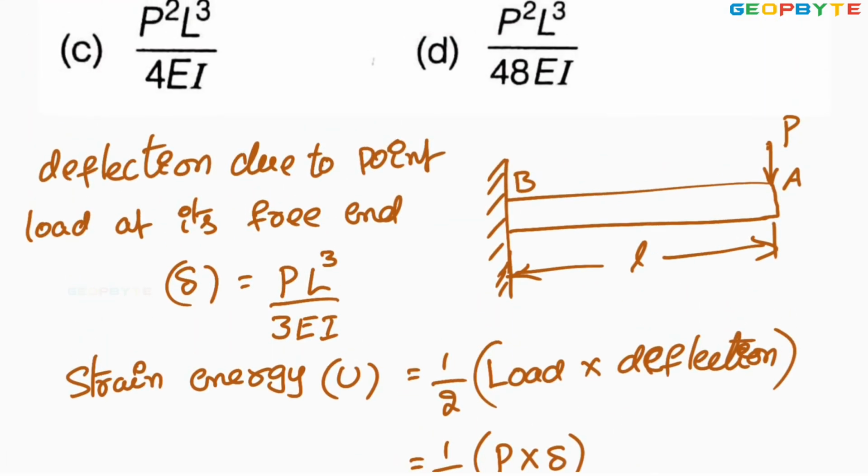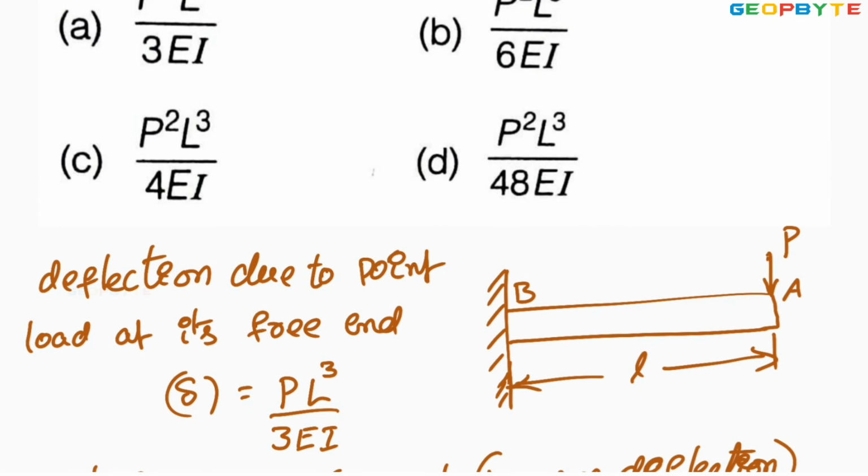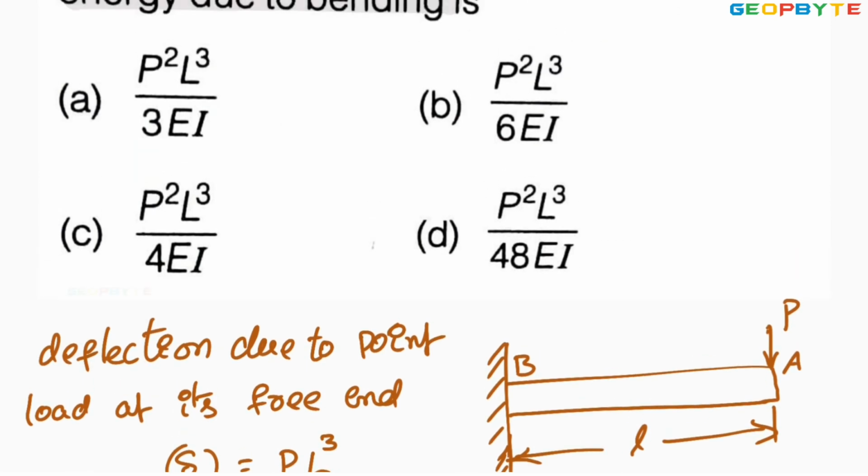Look at the options. Look at the option B. P square L cube by 6EI. Therefore, option B is absolutely correct. I hope you got my point.